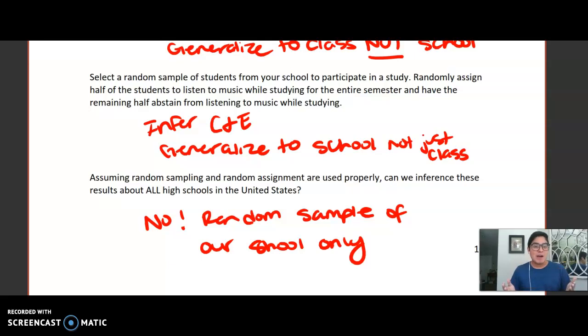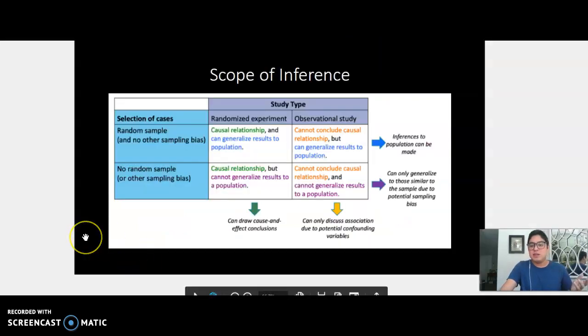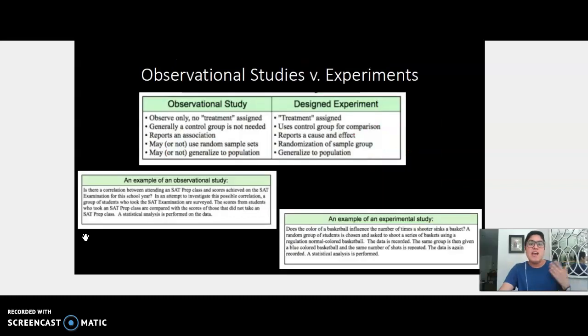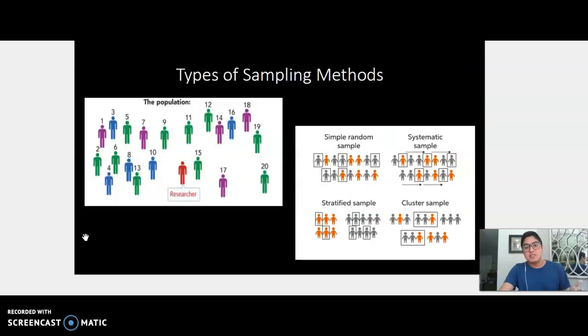So that's going to wrap up our collecting data unit. So we've talked about a multitude of things in this unit. So I'm just going to do a quick click through here. So it started off in lesson 1, where we talked about types of data collection and the difference between population, samples, parameter, statistics. We talked about observational studies versus experiments.